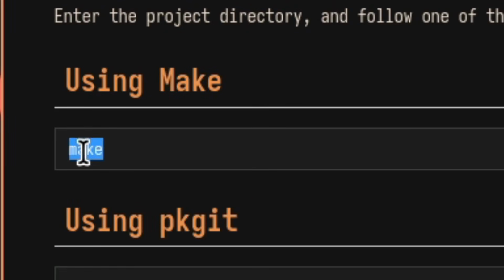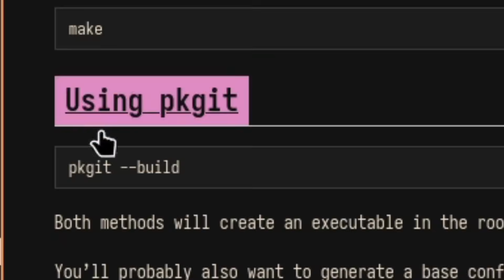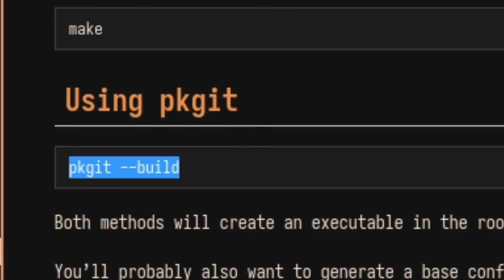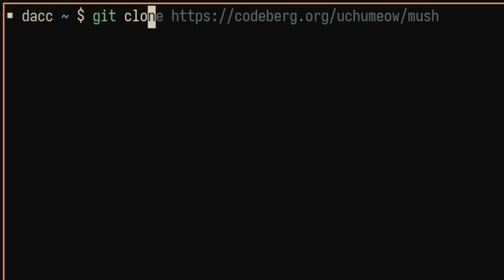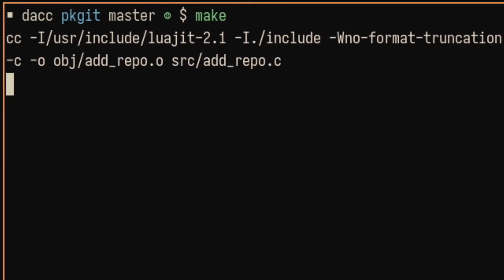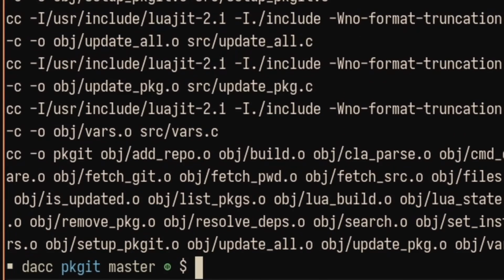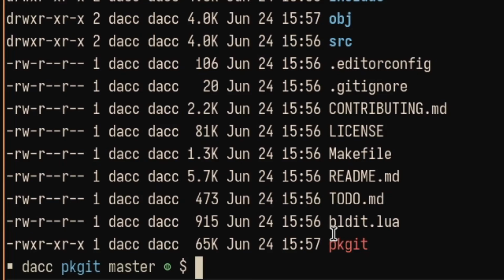You can use make, which is probably what you're going to want to do for the first time. But hey, if you already have pkgit installed, you have the opportunity to use one of its features to pkgit build. We're going to do make. So let's git clone the wonderful pkgit repository, and it is now in my home folder. Awesome. Run make to compile pkgit. That was simple enough. We now have pkgit right there.